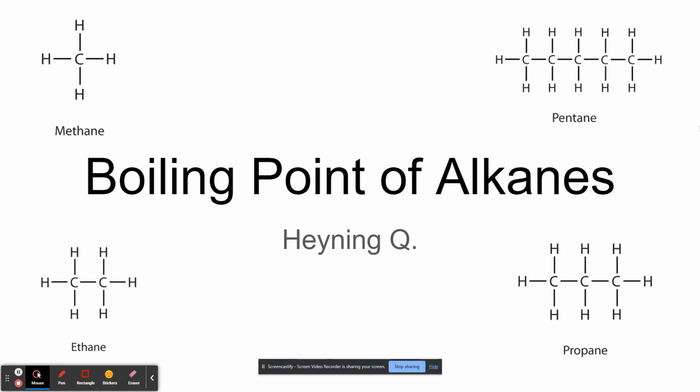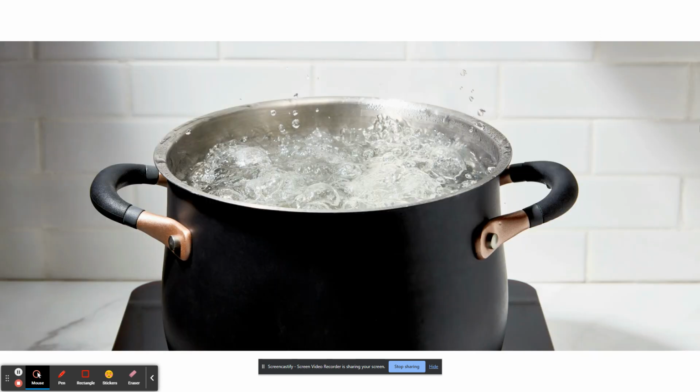We will be discussing why the boiling points of branched chain alkanes are lower than the boiling points of straight chain alkanes. Firstly, what is a boiling point? A boiling point is the point in which the vapor pressure of a substance is equal to the pressure applied from the substance's environment, measured in units of temperature. What is vapor pressure, you might ask?